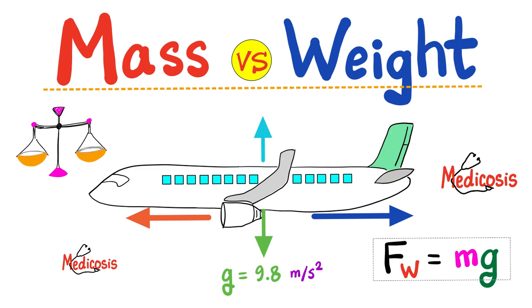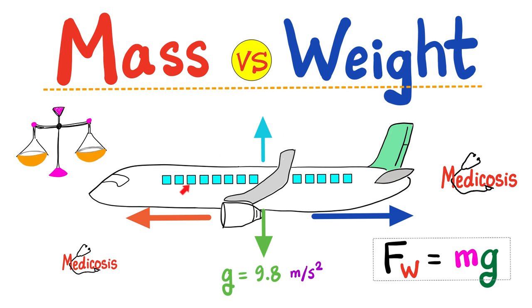Mass is a scalar quantity, which means it has a magnitude only but no direction. However, weight is a vector, meaning it has both a magnitude and a direction. Weight is dependent on gravity, and gravity is always trying to pull you downwards towards the center of the earth, so to speak.